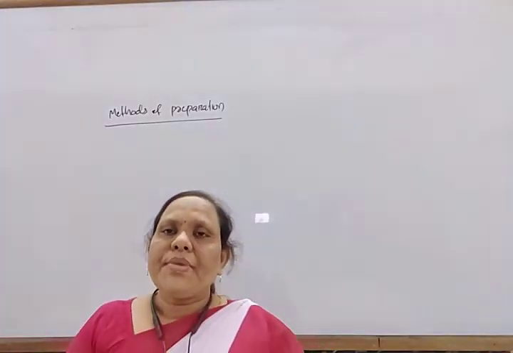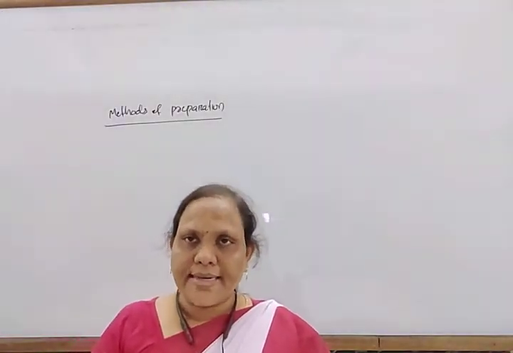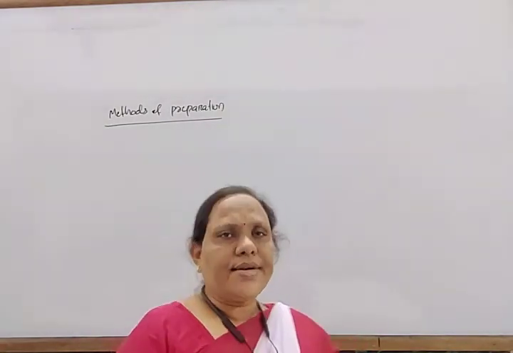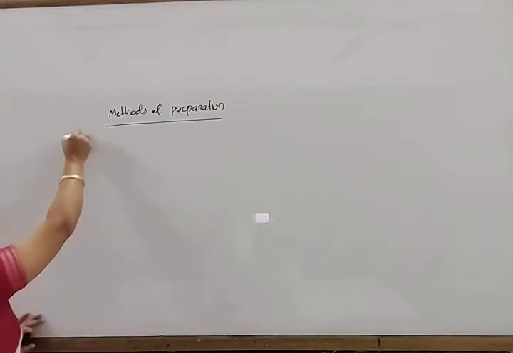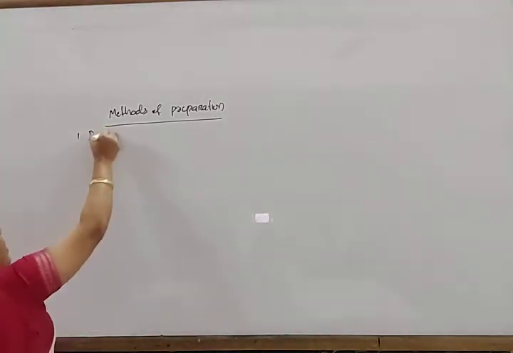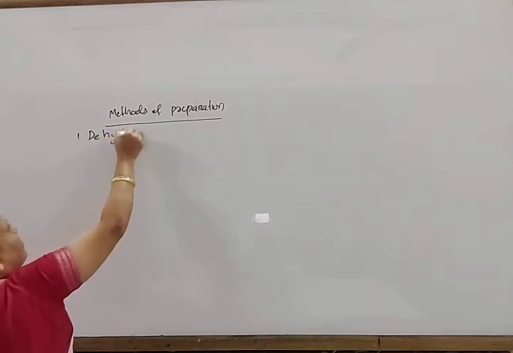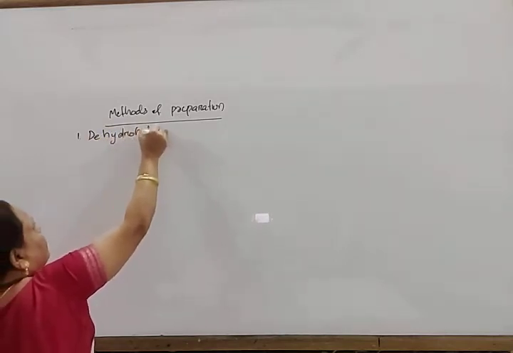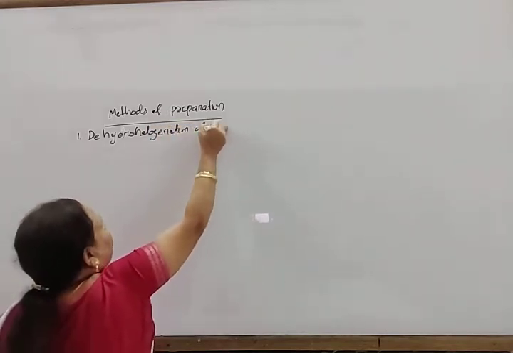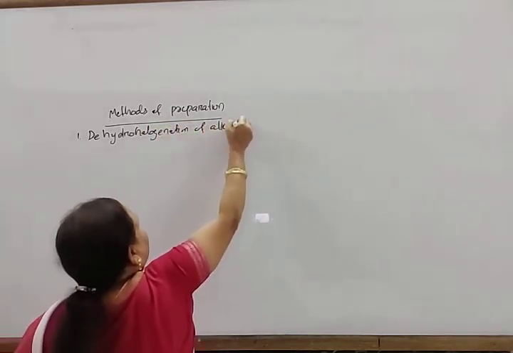Next come to methods of preparation of alkene. So alkene is generally prepared by elimination reaction. So first, dehydrohalogenation of alkyl halides. Here D means removal.